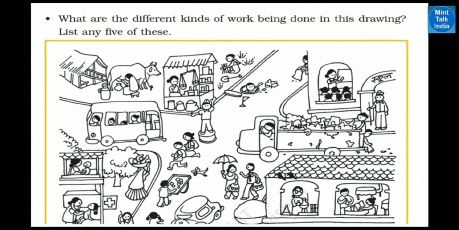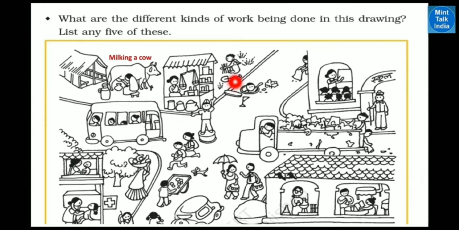Now see what different kinds of work are being done in this drawing. You have to observe this drawing and recognize the occupation of the people. Now see in the first picture, that lady is milking a cow.